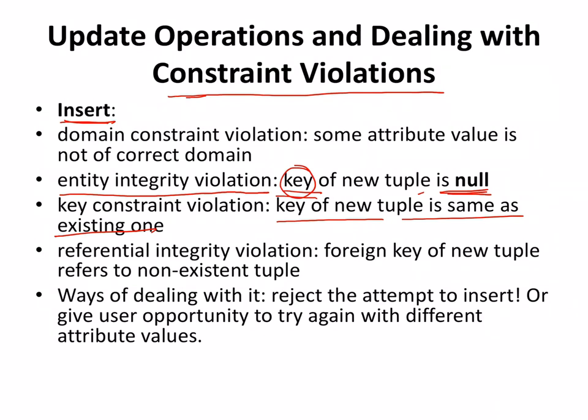Then the foreign key of a new tuple refers to a non-existing tuple. That is referential integrity. Now I'm talking about when you have deleted department number 10 from the primary table, and in some other table department number 10 still exists.